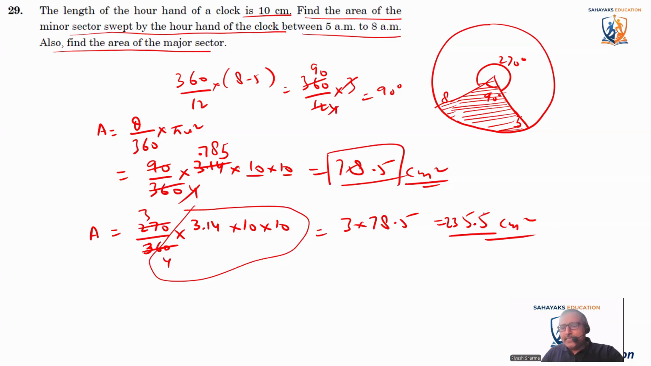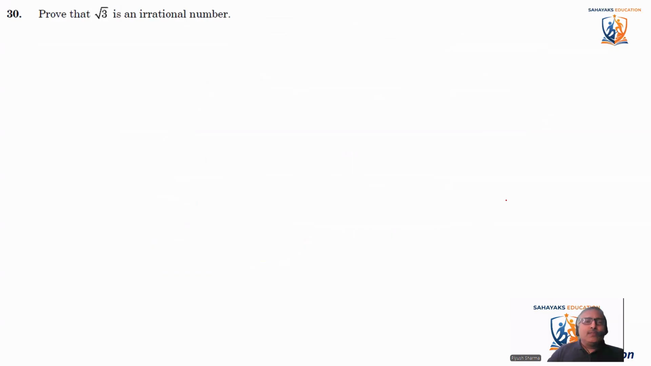Okay, guys, let's move to the next question. Prove that root 3 is an irrational number. This is a short question which comes in exam. Root 3 is an irrational number, root 2 is an irrational number, root 5 is an irrational number, 1 plus root 5 is an irrational number, 1 by root 5 is an irrational number. So these kind of questions will come in exam. One question will definitely come.